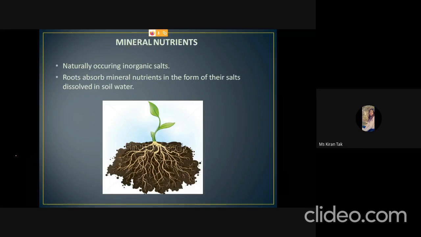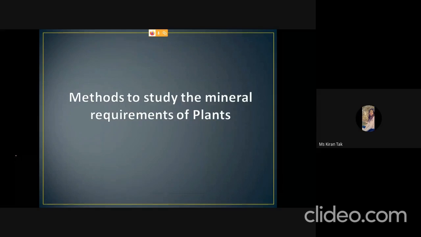The next is mineral nutrients. So in this chapter, we will discuss the mineral nutrients that are required for the plants. So mineral nutrition is defined as the naturally occurring inorganic nutrients present in soil and are essential for the proper functioning of the plant body. They are absorbed by the roots in the form of salts and are dissolved in soil water.